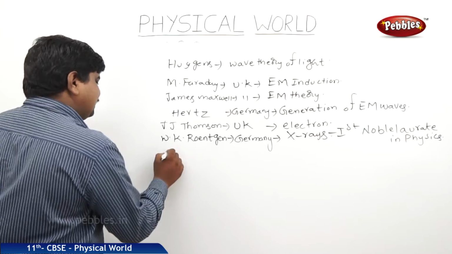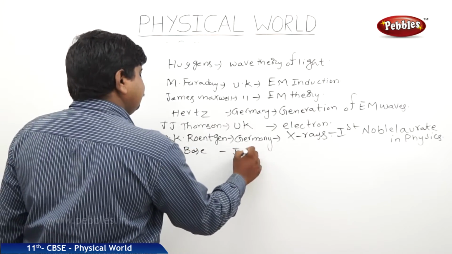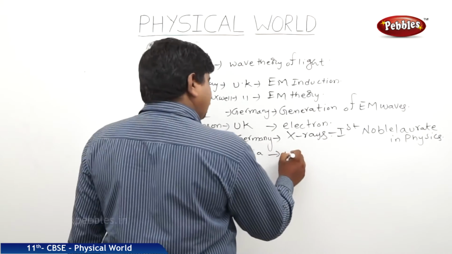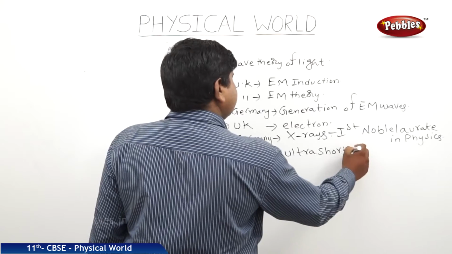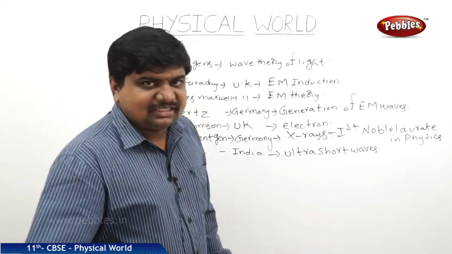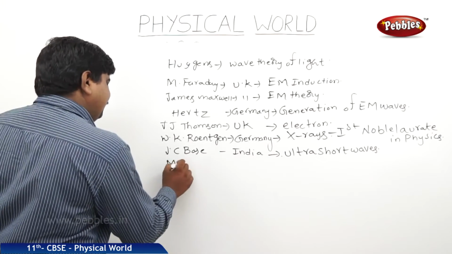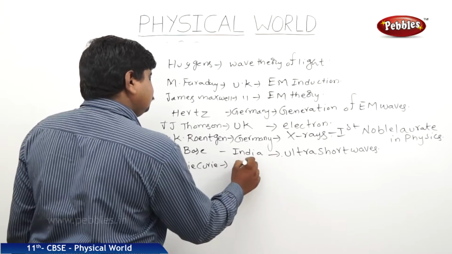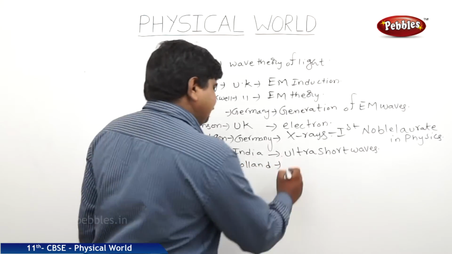So next one is Jagadish Chandra Bose from India, who has discovered the ultra short waves, which was helpful for the propagation of radio signals with the help of great Marconi. Next one is Marie Curie from Poland. She has discovered the natural radioactivity.